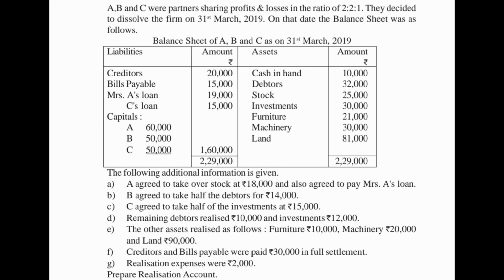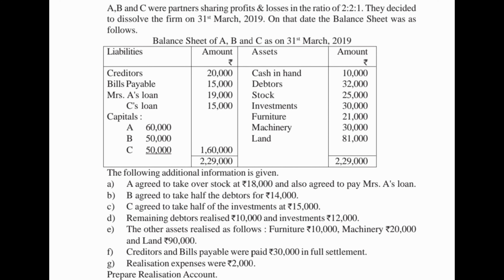A. A agreed to take over stock at rupees 18,000 and also agreed to pay Mrs. A's loan. B. B agreed to take half the debtors for rupees 14,000. C. C agreed to take half of the investment at rupees 15,000. D. Remaining debtors released rupees 10,000 and investments rupees 12,000.